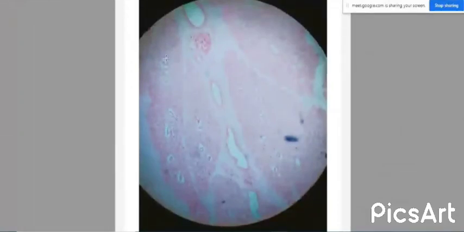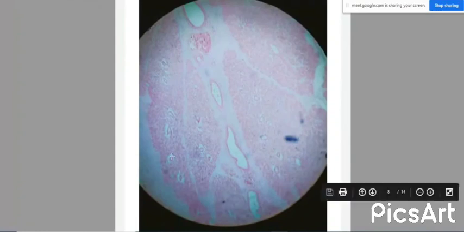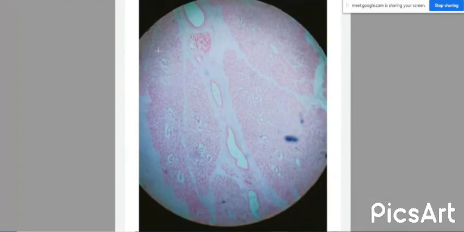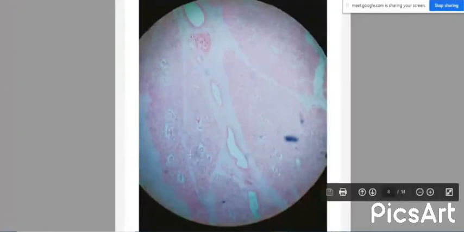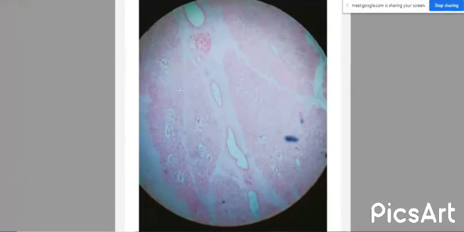You can see small vacant spaces or small holes like spaces. That represents the intralobular ducts. The intralobular ducts are the ducts which can be seen within the lobule. Then these intralobular ducts open to the interlobular ducts. In between the lobules, you can see the connective tissue septum. The ducts open into that connective tissue septum, so these ducts are known as interlobular. So intralobular ducts open to interlobular ducts.